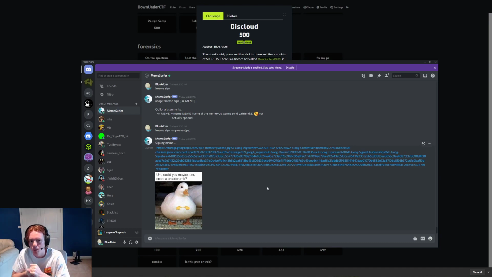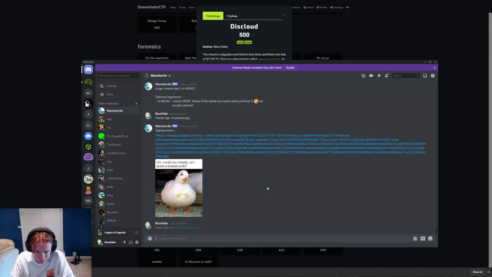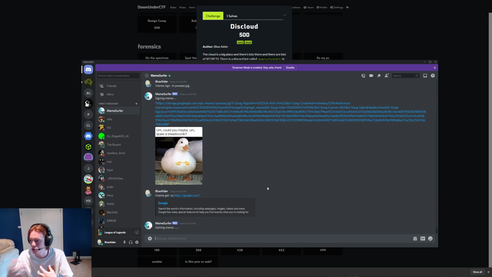So let's have a look at what the vulnerability is. So there's two vulnerabilities in the same bug. The first vulnerability is a LFI. Yeah, we'll start with LFI. Meme get -su. You're supposed to pass in a URL. However, there's no checking or anything in how this works. If you passed in google.com, it will try and retrieve google.com, and it takes a while to come back. So that should give you a hint there's something weird going on.